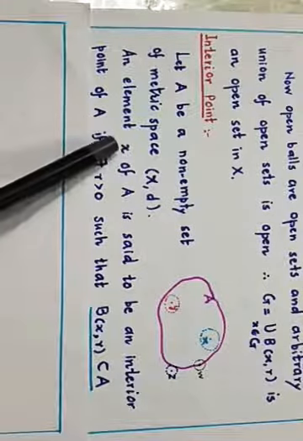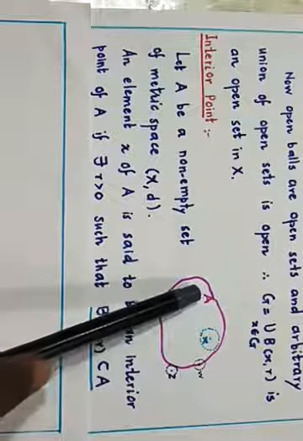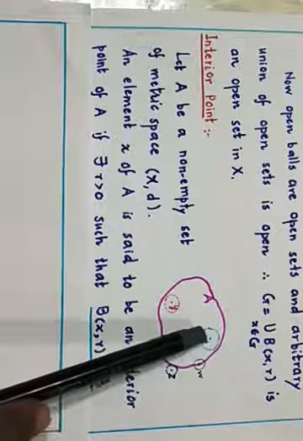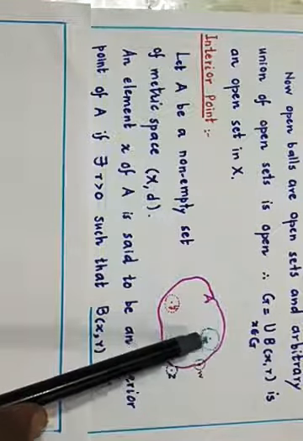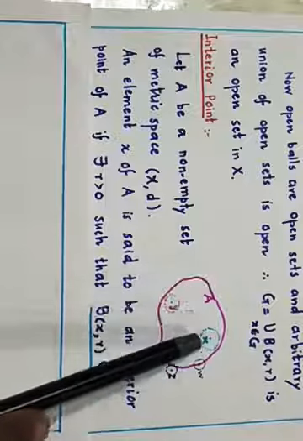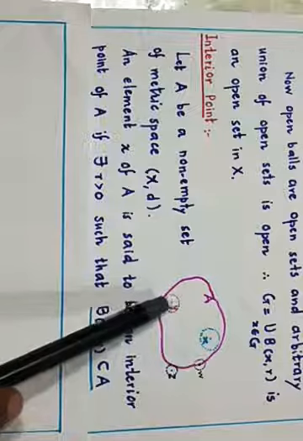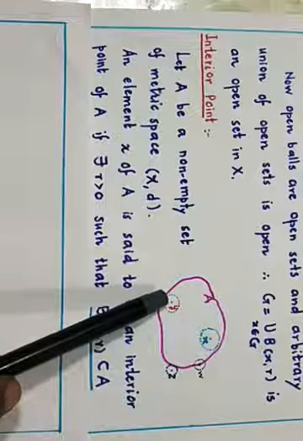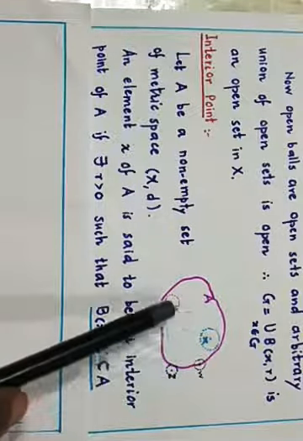A point X is an interior point. We see the figure. Suppose this is any set A. I have got here a point X, which is an interior point. Why? Because I can have a very small radius and a very small circle which is completely contained in this set. It is not going beyond. Similarly, for the point Y also, which is very near to the boundary of A, I can have a very small radius and draw a very small circle which is completely in the set A. So this X and Y are interior points.